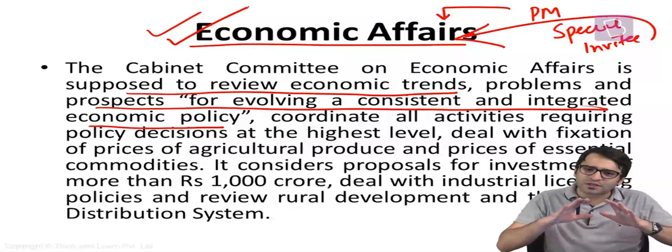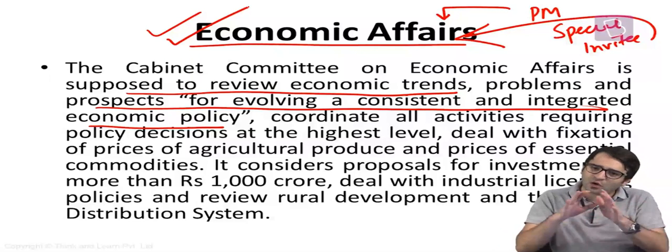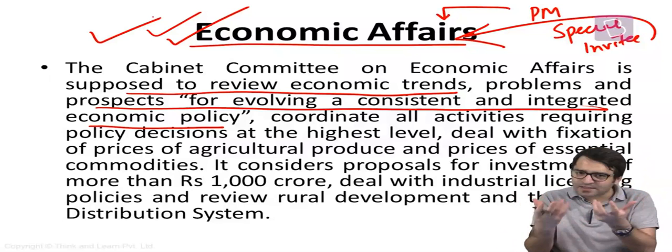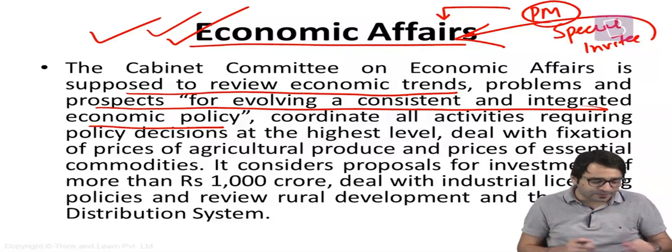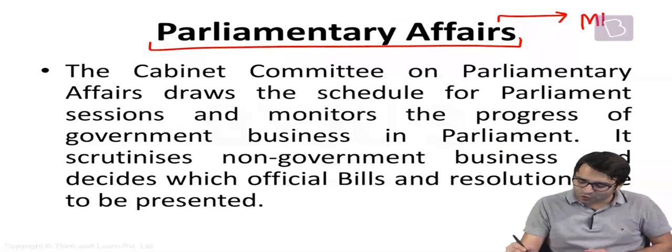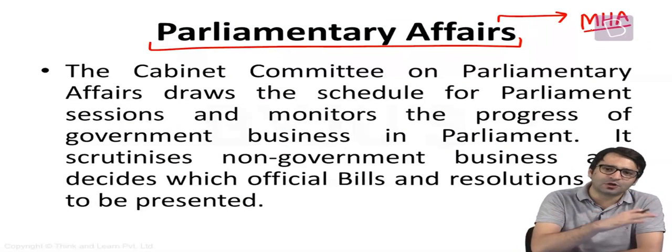That means all these important decisions that affect the economy of this country are taken by the Cabinet Committee on Economic Affairs. This committee gives the direction to the economic philosophy of this country. And this Cabinet Committee is headed by the Prime Minister of this country. That's another committee. Let's look at the Cabinet Committee on Parliamentary Affairs. This committee is headed by the Home Minister, Mr. Amit Shah. What is the role played by this Cabinet Committee on Parliamentary Affairs?